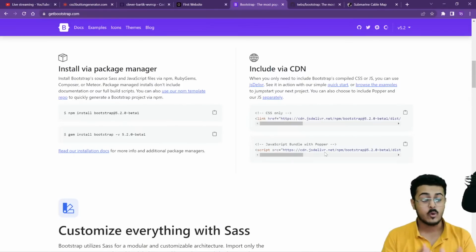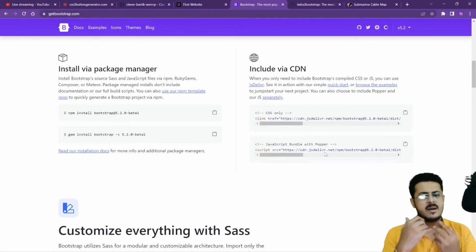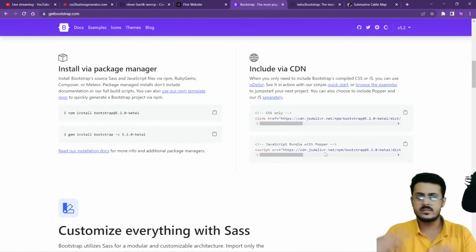How this works, I'm going to talk about in the second half of today's class, not right now. So please don't ask it right now. Please just copy and paste. This is all we are going to discuss in the first half. We are just looking at how Bootstrap works. Then in the second half, I will be explaining why we are doing this and how this works. So please be patient. All your questions, I'm going to answer anyway. Wait, listen to me very carefully, or otherwise you would not be able to understand anything.